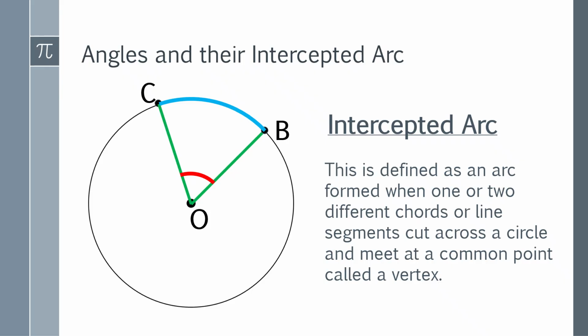Why is it called an intercepted arc? This arc BC, sabi ko nga, yung angle na nag-form diyan sa circle na yan, which is angle COB, okay, may angle diyan, and then meron po tayong arc na matatagpuan mismo sa loob ng angle. So, ang arc CB na yan, ang tawag po diyan ay intercepted arc.